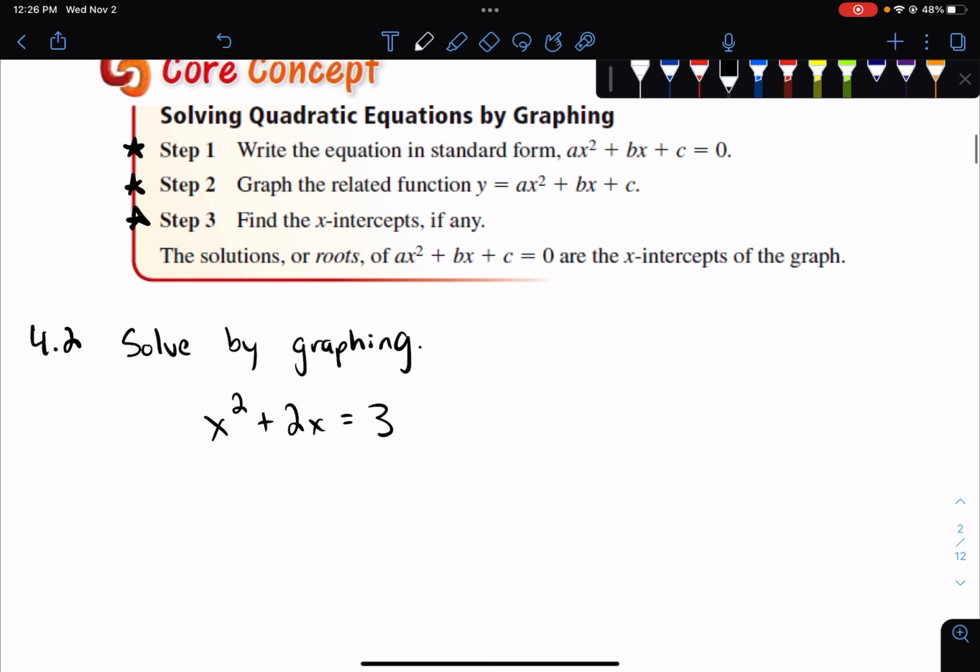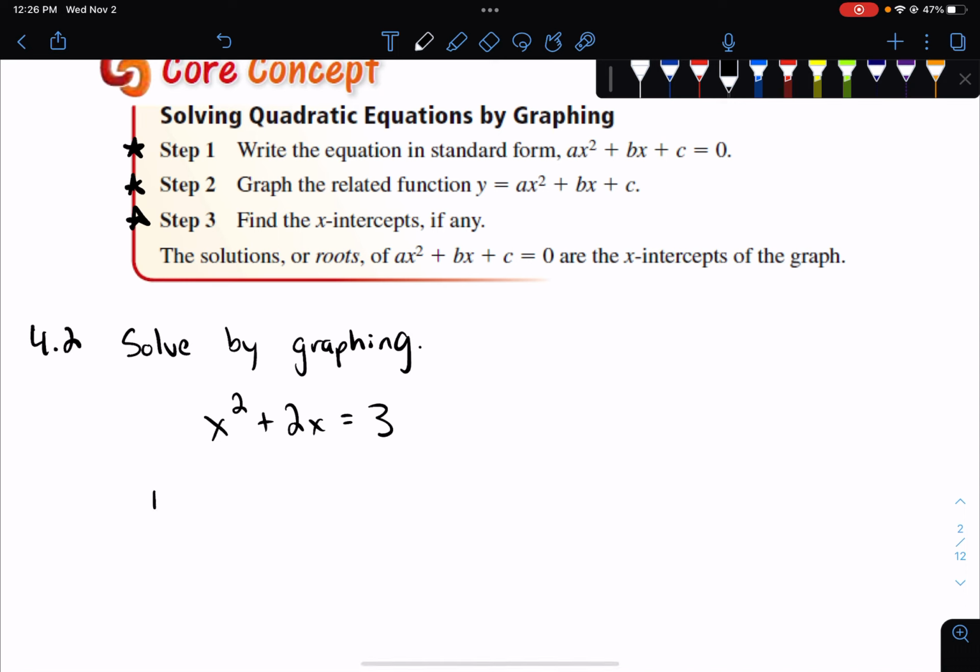So step 1, it says to write the equation. Well, first of all, here's an example, right? We've got an example right here, x squared plus 2x equals 3. And step 1 says to write the equation in standard form. And if you notice, ax squared plus bx plus c is on one side of the equal sign, and 0 is on the other side. Standard form means biggest exponent to smallest exponent. So x squared, x, no x, is on one side, and 0 is by itself on the other. So all we really need to worry about is moving everything to the same side.